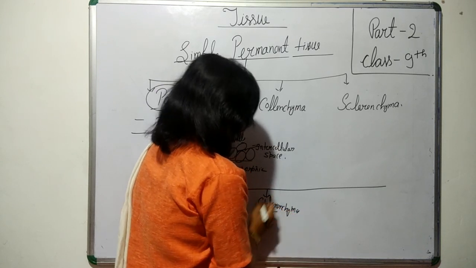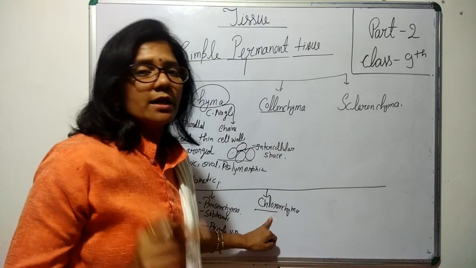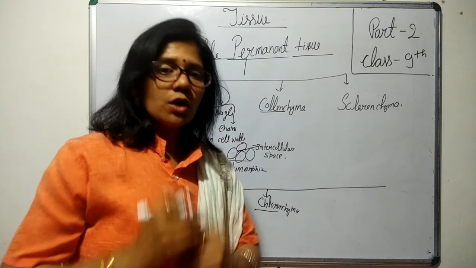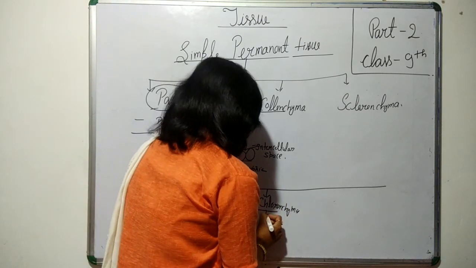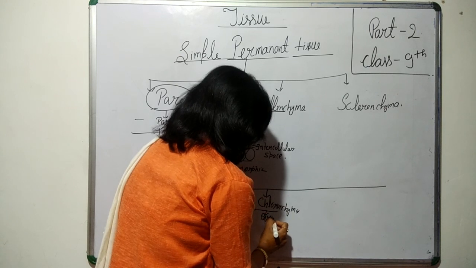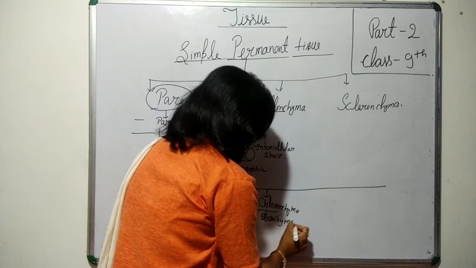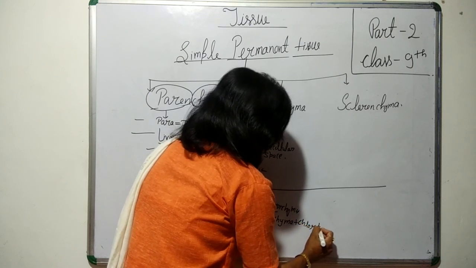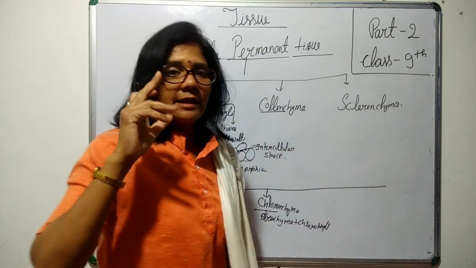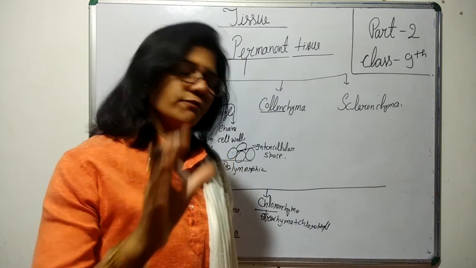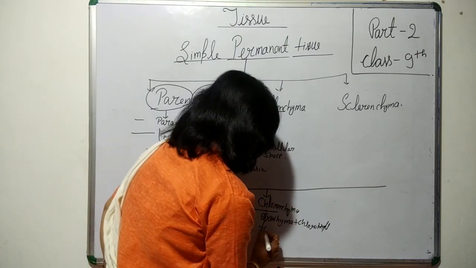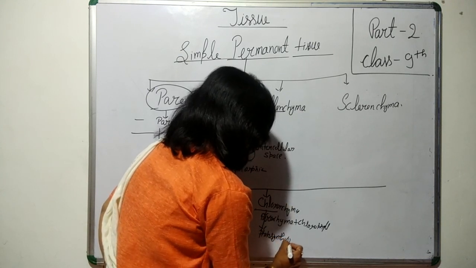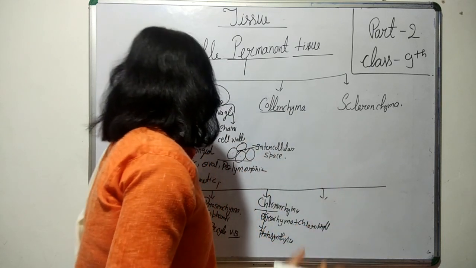Don't confuse this word with collenchyma, because chloren means the parenchyma, those parenchyma which have chlorophyll in them. So the parenchyma store or contain chlorophyll. Due to the presence of chlorophyll, they perform the function of photosynthesis. Okay, so we can see how they are performing photosynthesis.